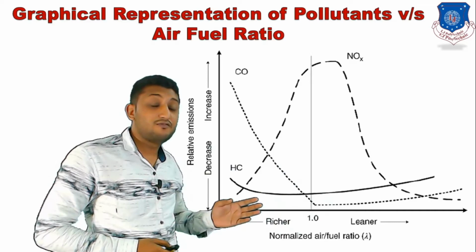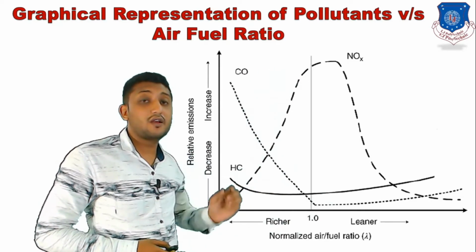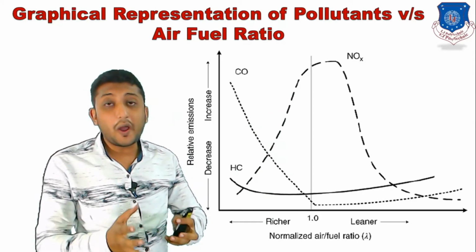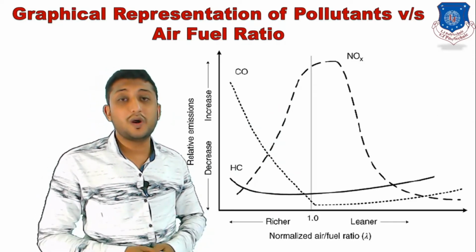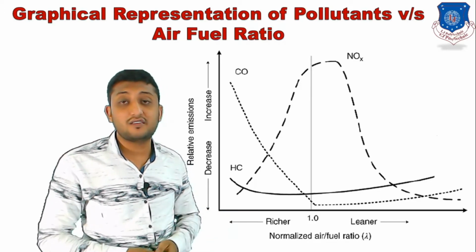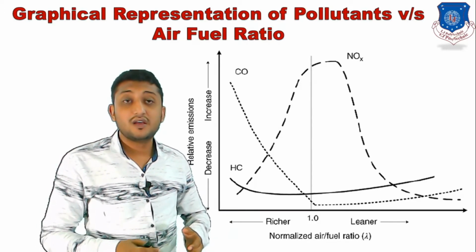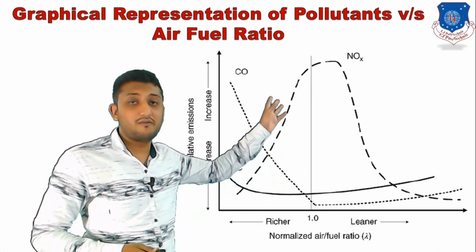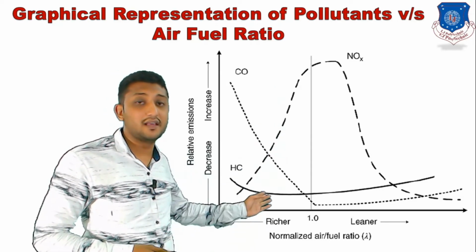Now, NOx, why is NOx increasing when we are going to the stoichiometric air fuel mixture? The reason is that NOx is produced due to excessive temperature inside the combustion chamber. When will there be excessive temperature inside the combustion chamber? When there is a complete combustion. So the maximum value of NOx is when lambda is equal to 1.